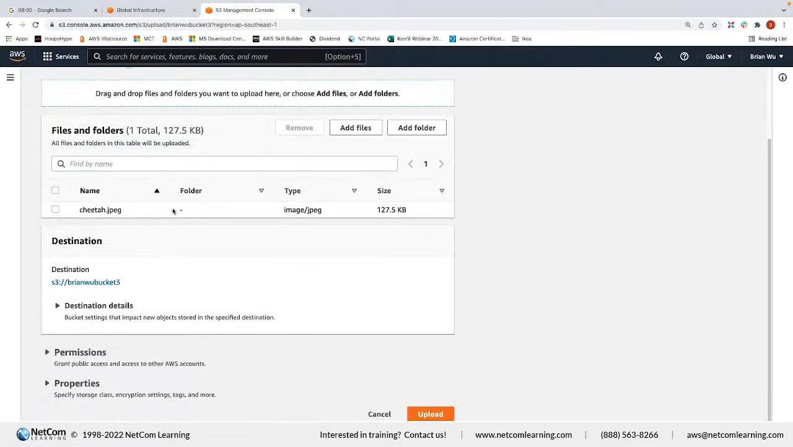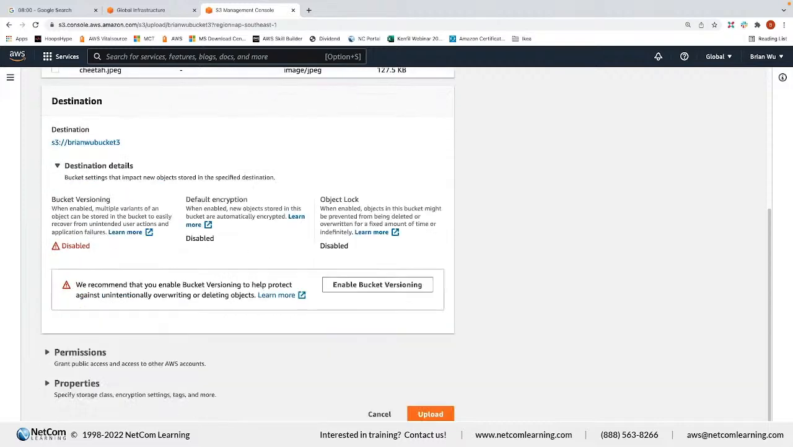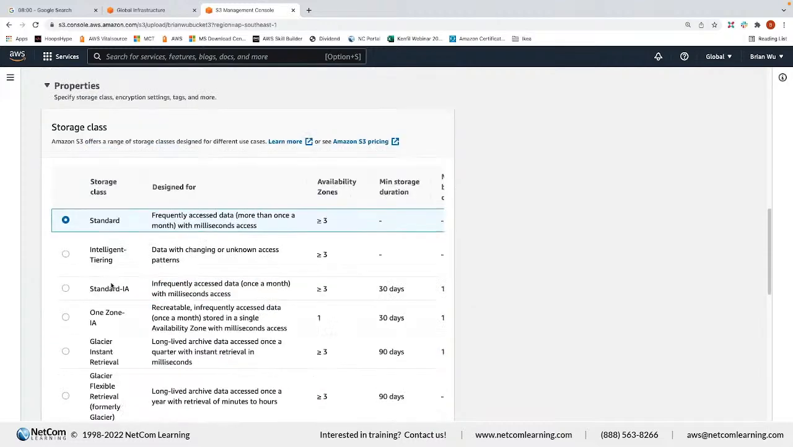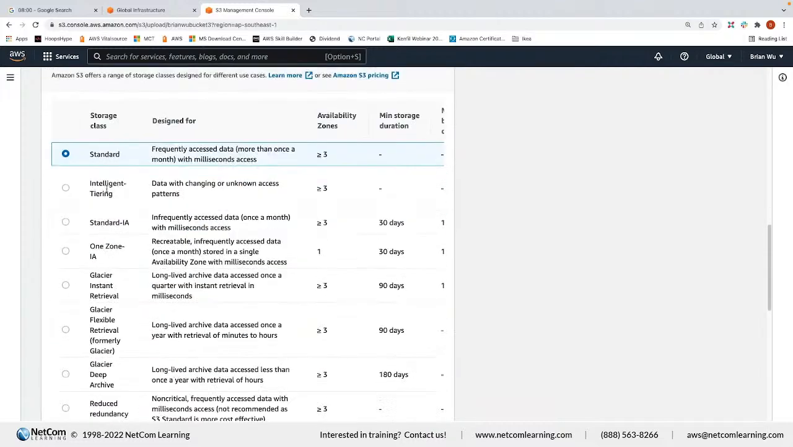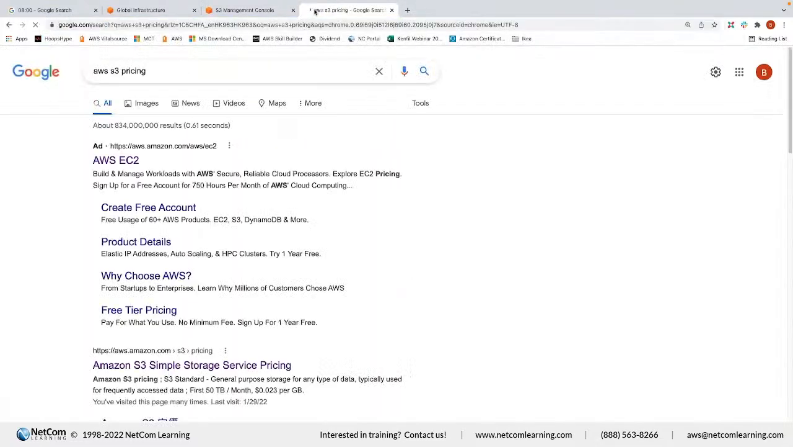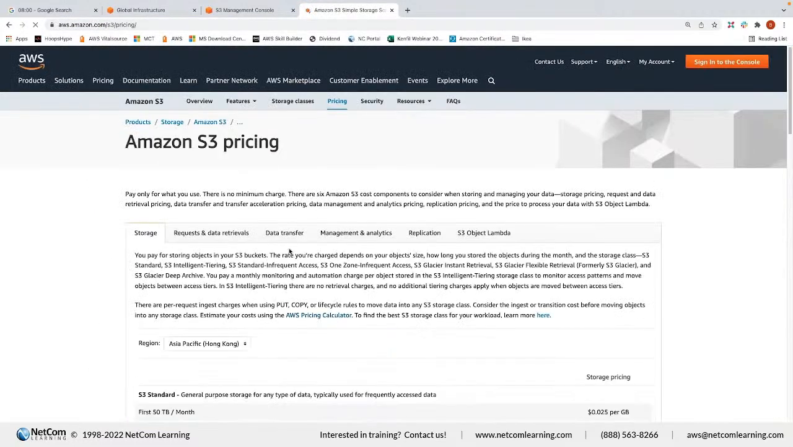So when you upload a photo, or any other file, to this destination, and if you go down, you can see the permission, but by default it is blocked. Block public access. And for S3, let me talk a little bit here. We have different tiers. It is related to pricing. By default it is standard. If we go to AWS S3 pricing, let's talk a little bit on pricing, because cost is also one of the pillars in the Well-Architected Framework.